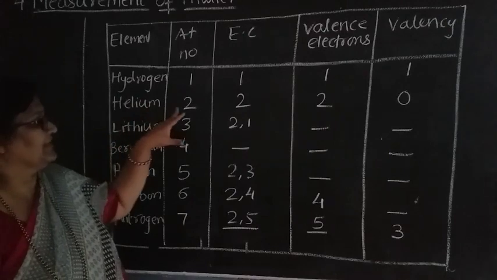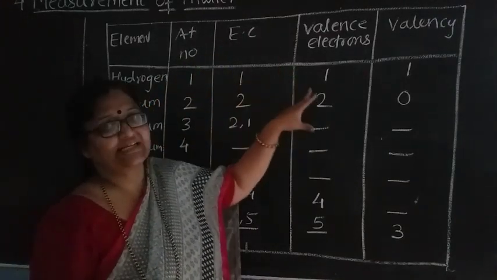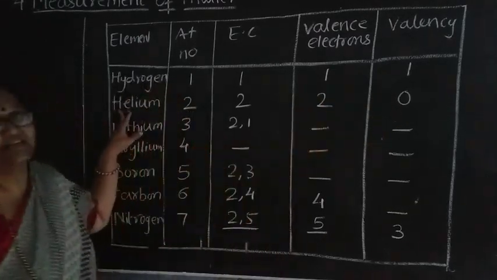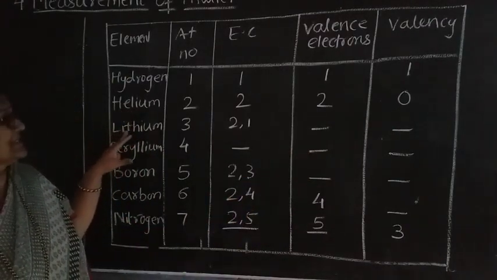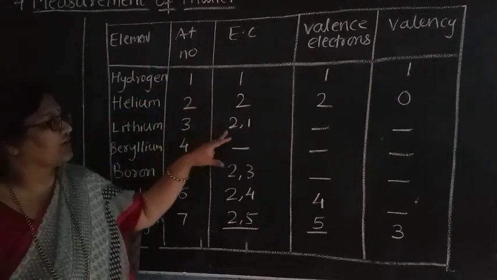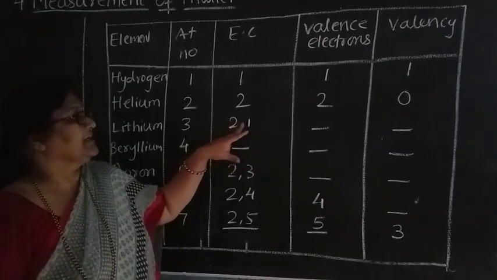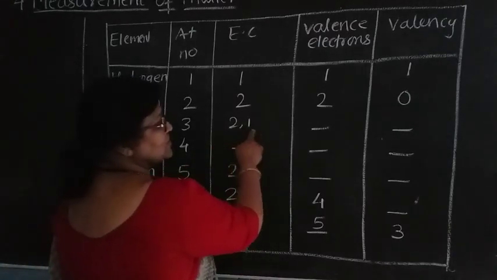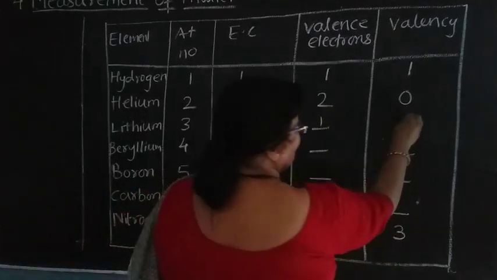Now helium, it is 2. Electronic configuration is 2. Valence electrons are 2. So valency will be 0. As it is an inert gas, we are writing the valency as 0. Next comes lithium. The atomic number is 3. So electronic configuration will be 2, 1. That means in the K shell it will be 2, in the L shell it will be 1. So the valence electron in the outermost orbit is 1. So valency will also be equal to 1.